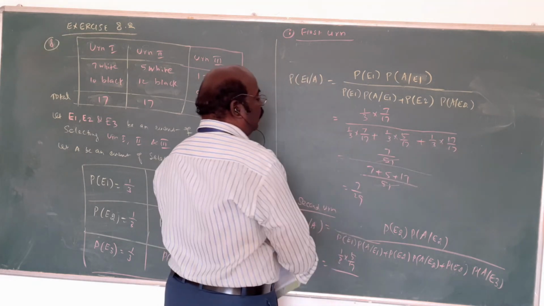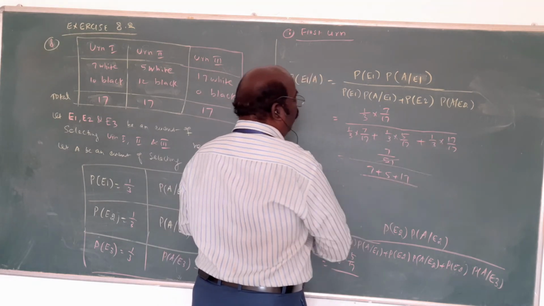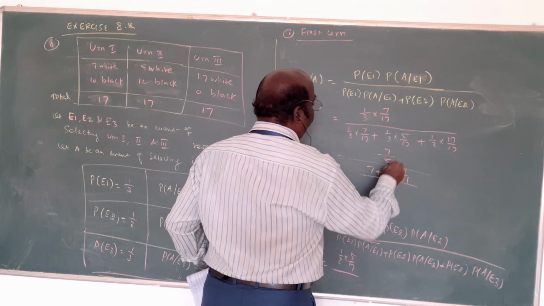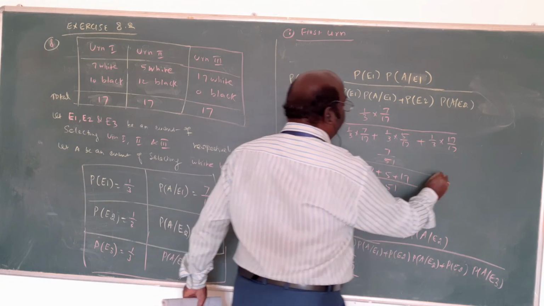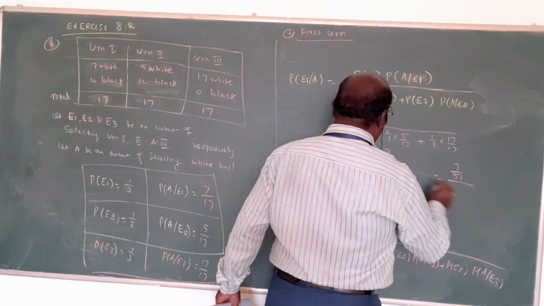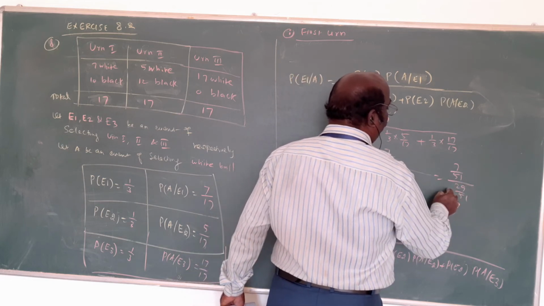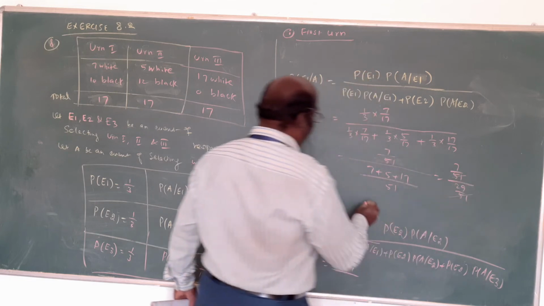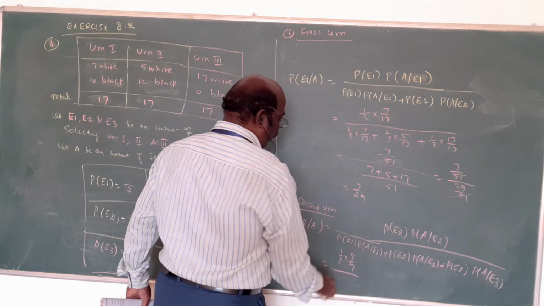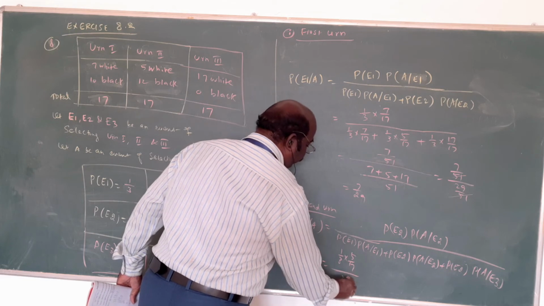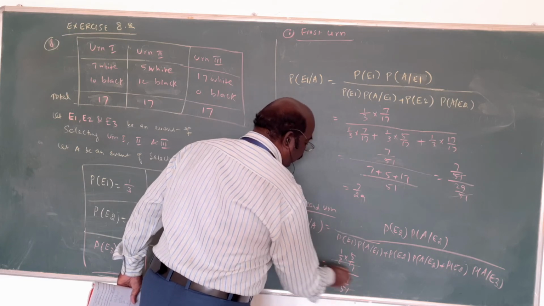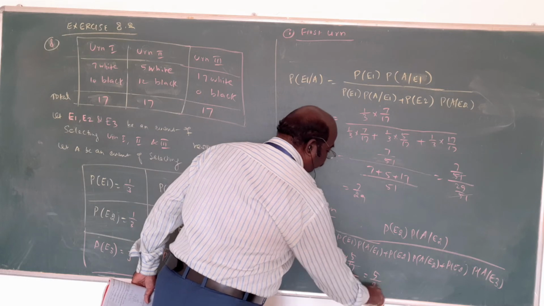The total is what? 1 by 3 into 5 by 17 is 5 by 51, divided by 29 by 51. The denominator total is 29. Cancel, and the answer is 5 by 29. Here 29 by 51. Am I right? This will be cancelled. 5 by 29 is the answer.